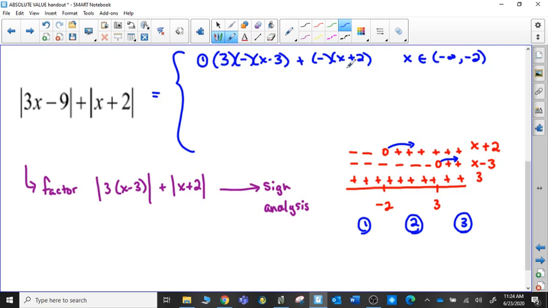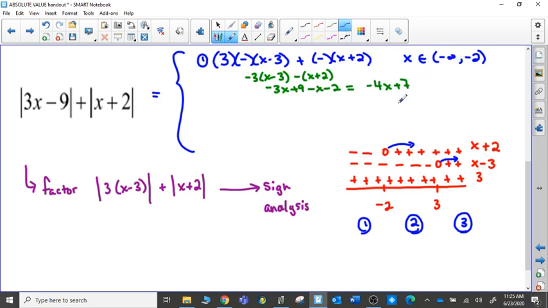Now this entire expression has some work to be done. I can simplify it. Let's just take a look at what we would have. We would have a negative 3 times an x minus 3 minus an x plus 2, which is going to be negative 3x plus 9 minus x minus 2. So this expression is going to be simplified to negative 4x plus 7 in this interval.